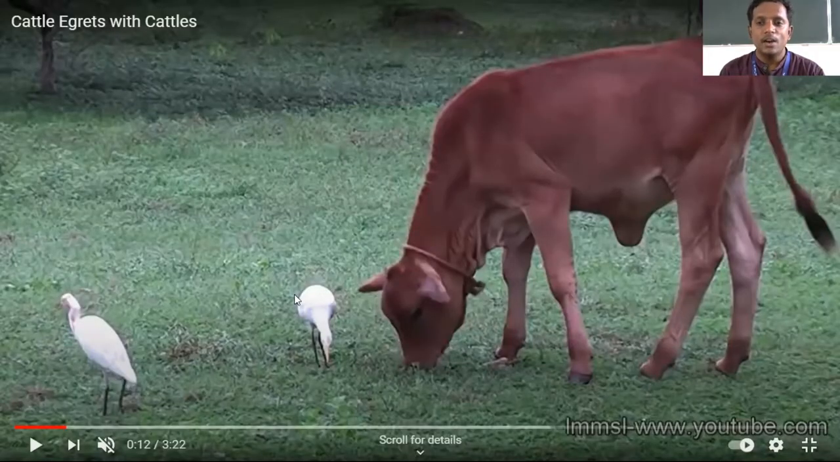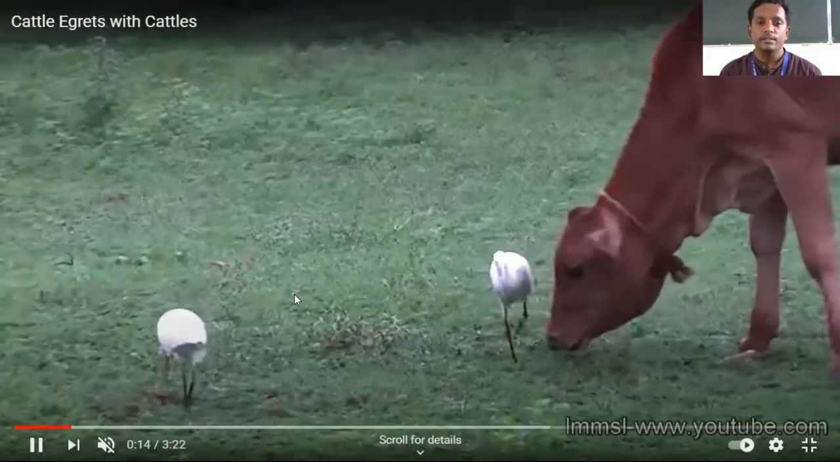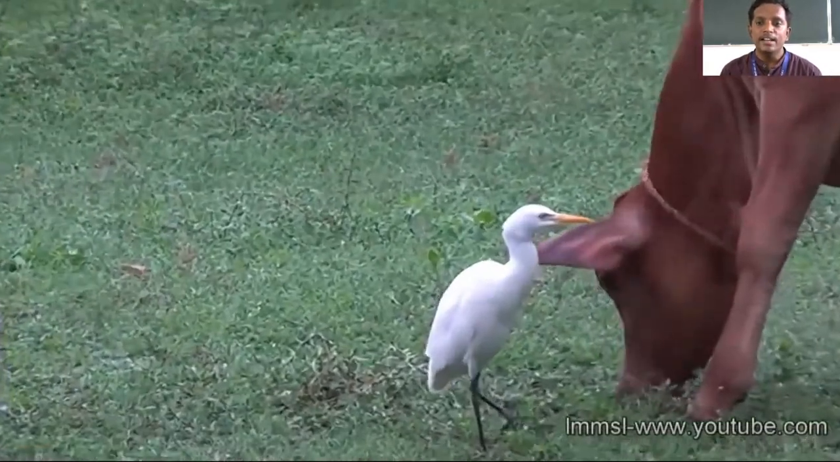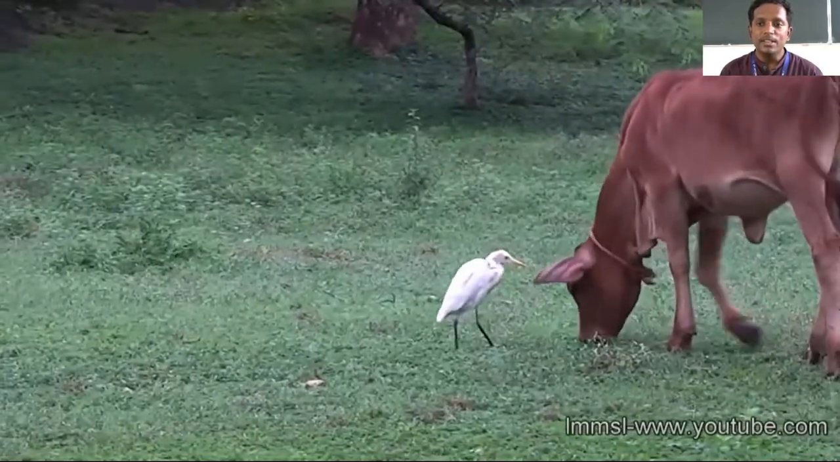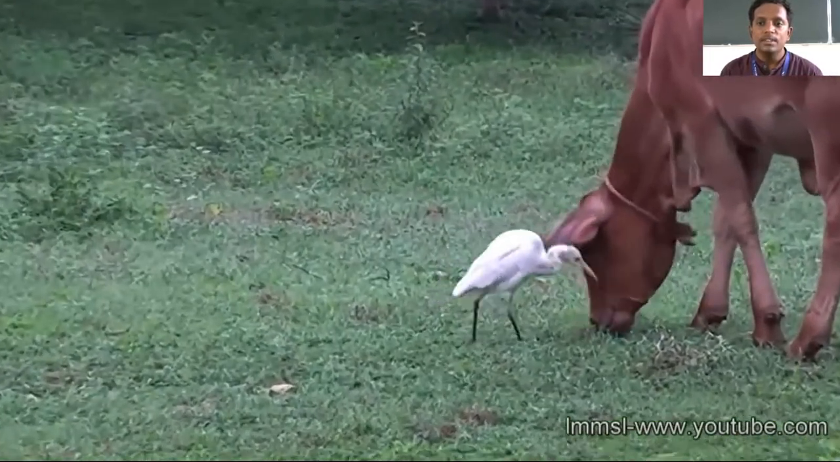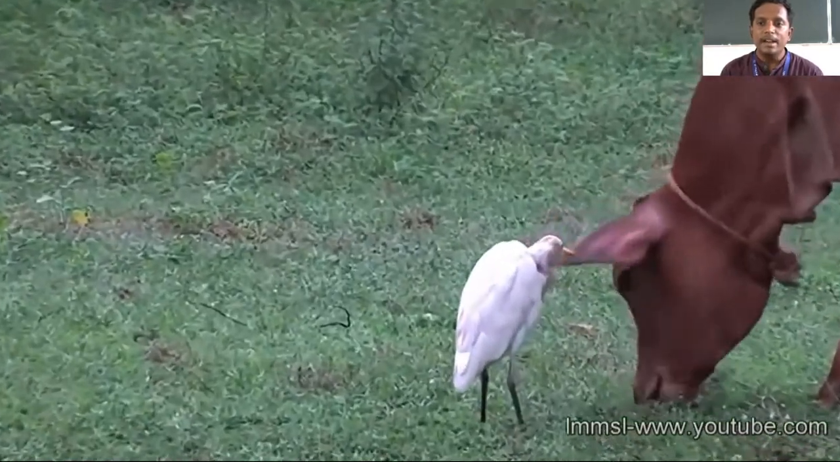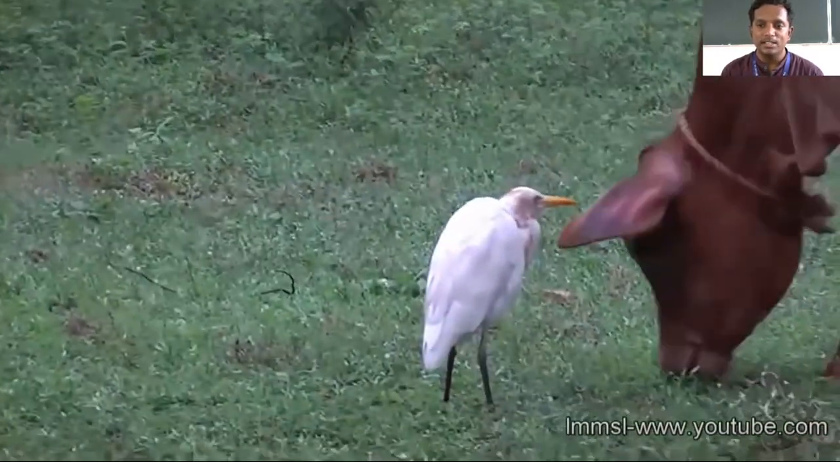Dear students, now you can see a cattle and a few egrets there, and the cattle is busy grazing. You can see what these egrets are doing. The egrets are waiting for the right moment, and whenever the insects pop out from the grass, they easily pick and feed on those insects.